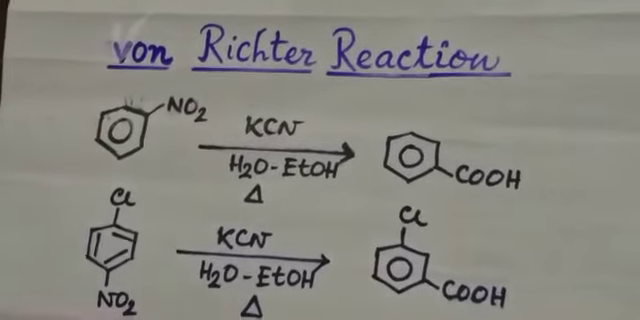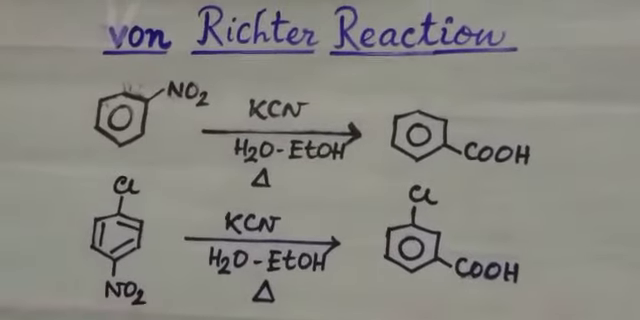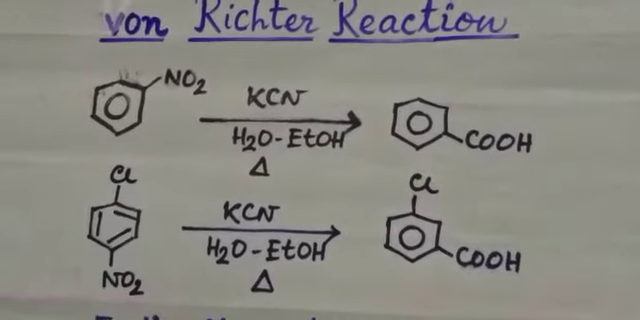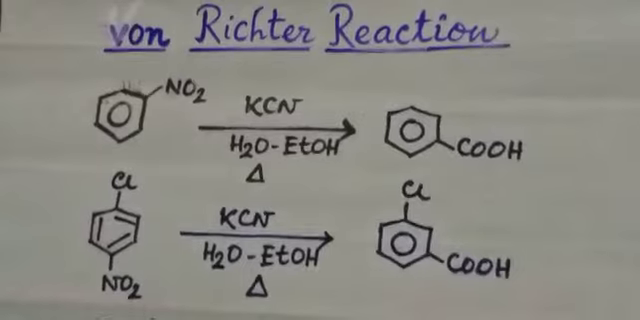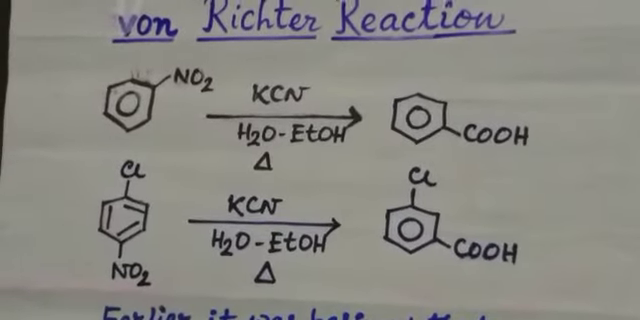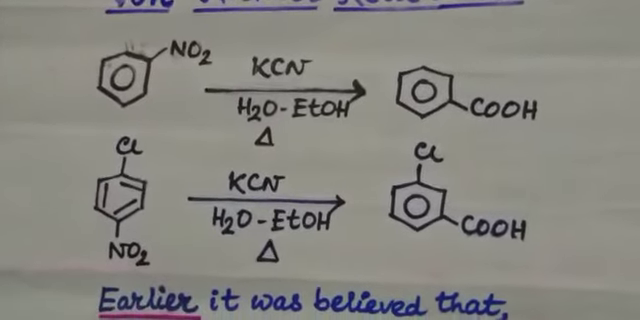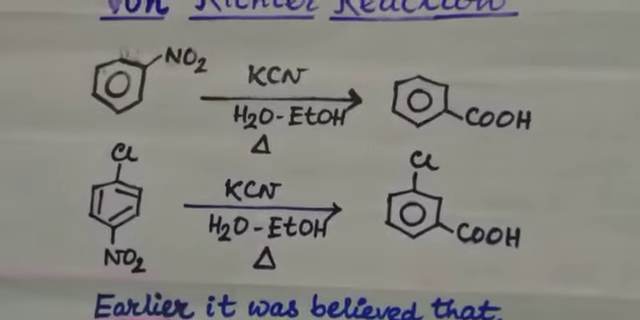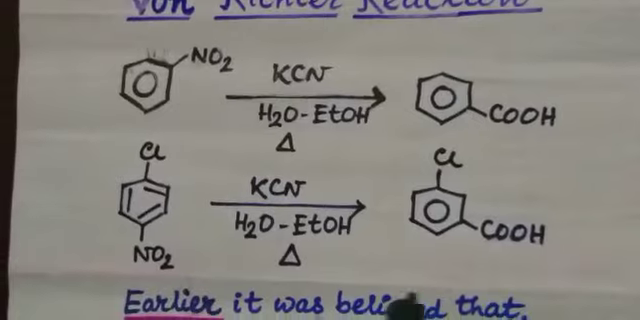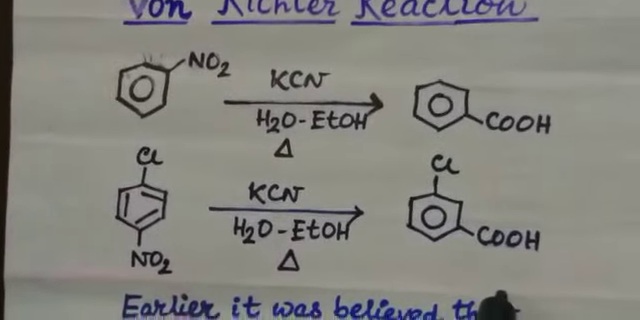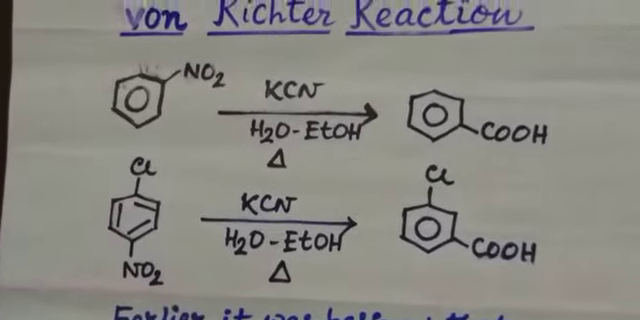Similar results are also obtained when the benzene nucleus contains another substituent, for example halogen. And this halogen is present at the ortho or para position with respect to the nitro group. For example, para-chloronitrobenzene gives meta-chlorobenzoic acid under the same condition.